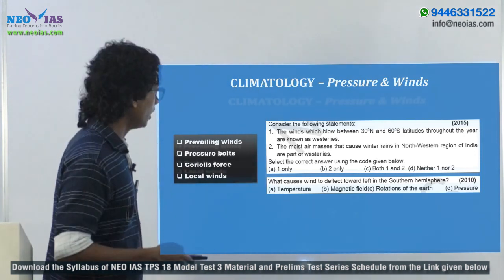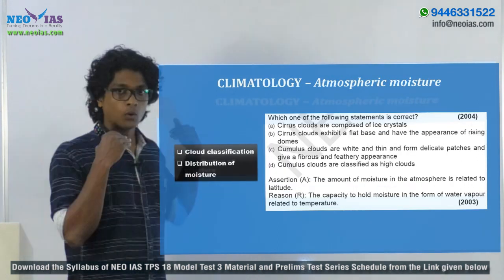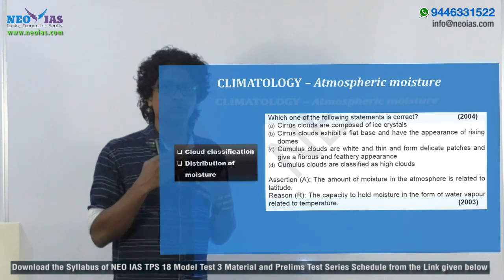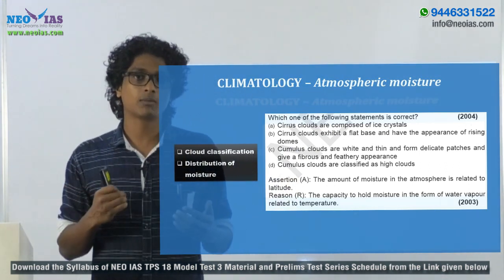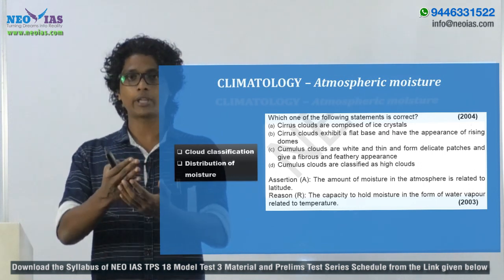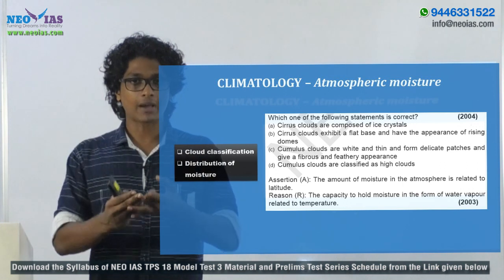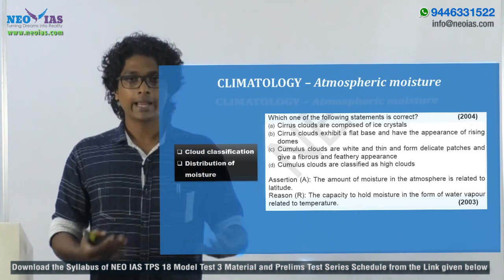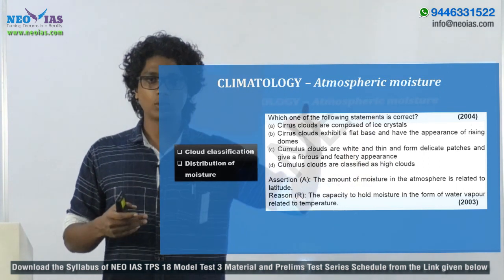Okay. Now the next topic, which is atmospheric moisture. Under this topic you have to cover cloud classification as well as the distribution of atmospheric moisture. Certain terms you have to keep in mind regarding this topic are condensation, evaporation, precipitation, and there are different types and forms like fog, frost, and the clouds and things like that.